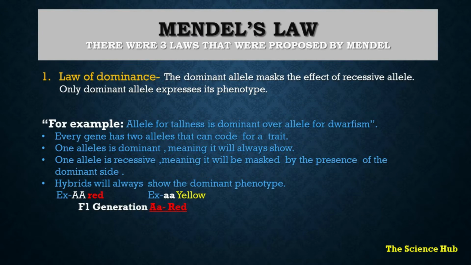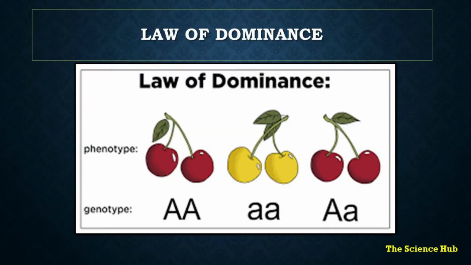According to his experiments, he proposed 3 laws. First law is the law of dominance. It states that the dominant allele or trait masks the effect of the recessive allele, and in phenotype only the dominant allele is expressed. For example, the allele of tallness is dominant over dwarfism. Each gene has 2 alleles that can code for a trait. Now we can take an example.